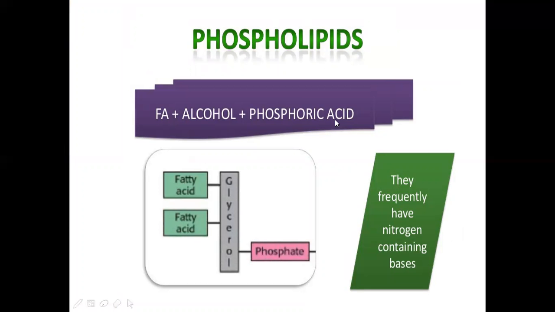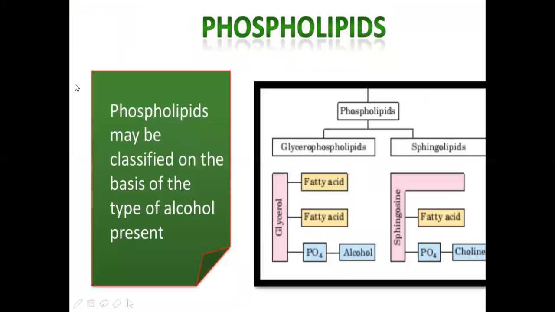Just now we have seen the same thing represented in the form of a diagram. This is the glycerol, these are the fatty acids, and this is the phosphate group. They frequently have nitrogen containing bases. Phospholipids are of two types, glycerophospholipids and sphingophospholipids. In glycerophospholipids, there is a glycerol here, and phosphate and alcohol. In sphingophospholipids, there is a sphingosine here. To this sphingosine, fatty acid is attached and phosphate and choline are present.